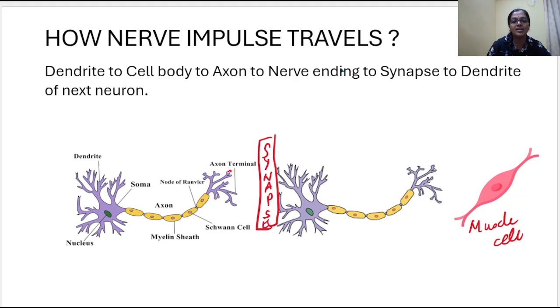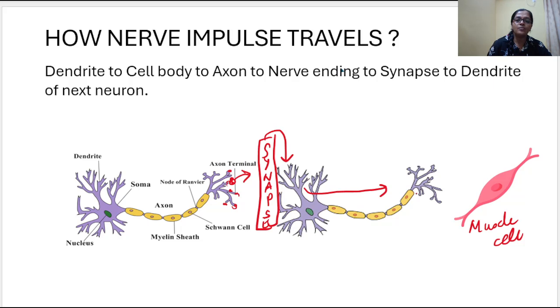It is present between the end of this axon or the nerve ending and the beginning of the dendrite, in between the both. So what will happen here? When the electrical impulse reaches here, some chemicals stored in this end are released into the synaptic region. And from the synapse, these chemicals will go and activate the dendrite of the next neuron. And again, the message will pass like this.